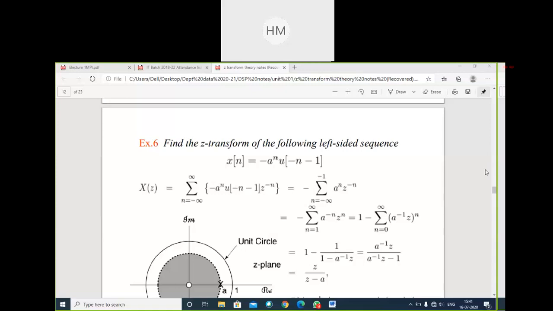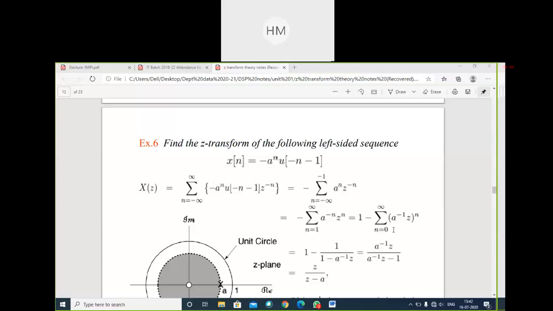So write down the question. A system has impulse response h of n equal to 1, 2, 3. Whenever h of n is said, you have to write small h. The output response y of n is 1, 1, 2, -1, 3.